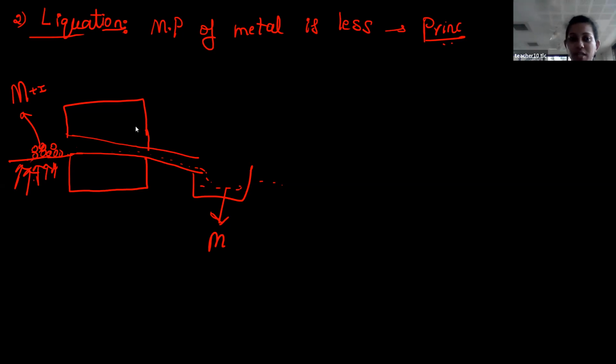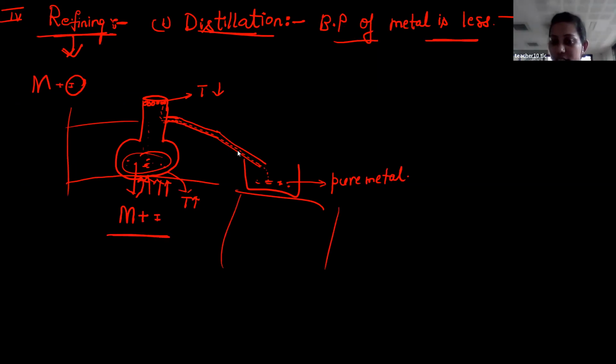Students, one minute. The distillation process is only for liquid metal, or else any metal you can take, but you have to convert it into the liquid state. After that you can purify it.